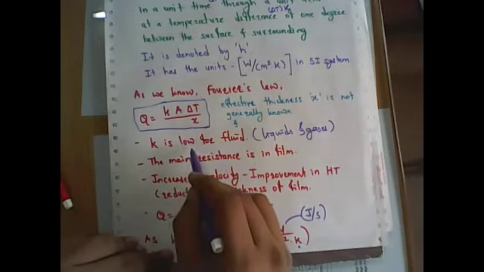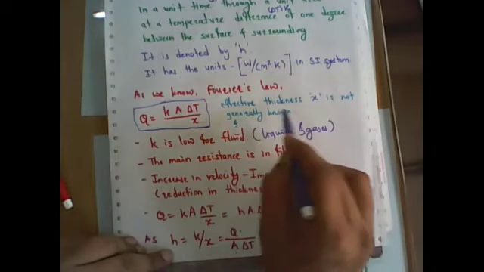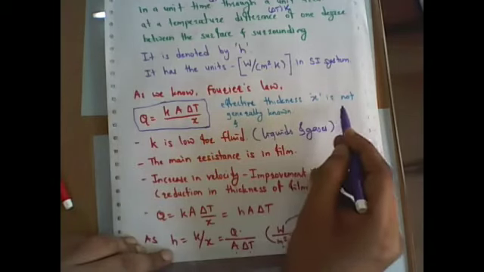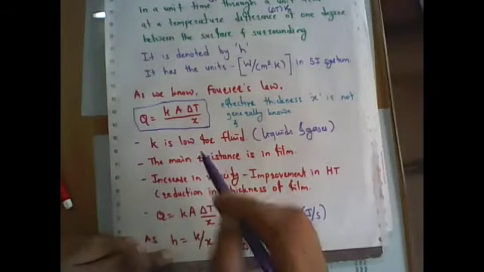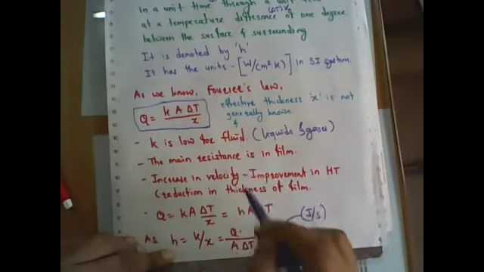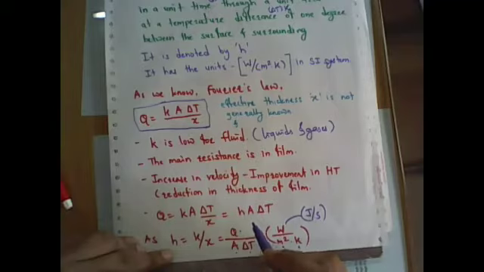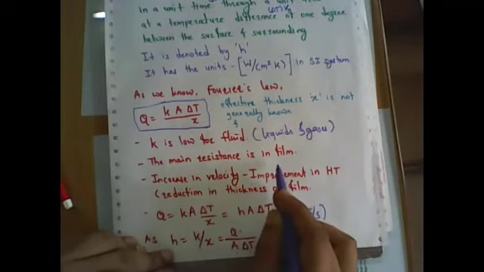That is one reason. The second thing is that the effective thickness X is generally not known. So what is that X? That is thickness. Now in liquids and gases, if you consider any example, the main resistance of the convection is nothing but the film.